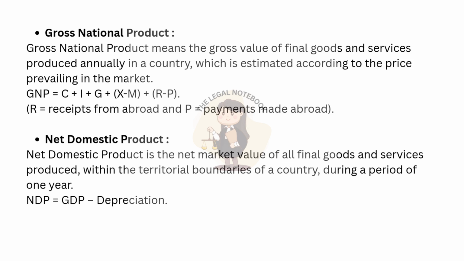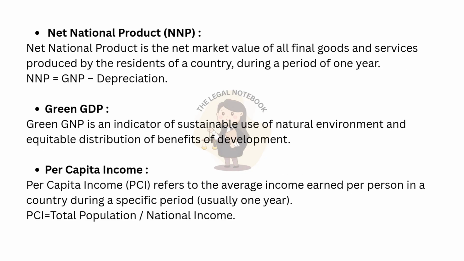Net domestic product. Net domestic product is the net market value of all final goods and services produced within the territorial boundaries of a country during a period of 1 year. NDP equals GDP minus depreciation. Net national product, NNP. Net national product is the net market value of all final goods and services produced by the residents of a country during a period of 1 year. NNP equals GNP minus depreciation.